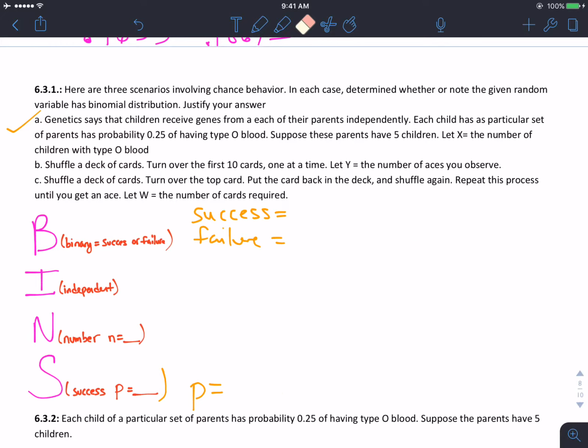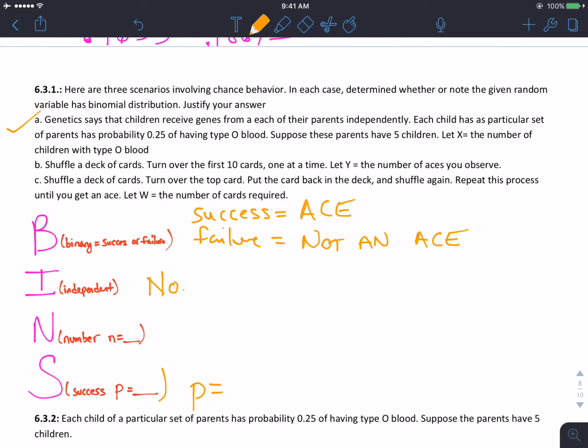B: shuffle a deck of cards, turn over the first 10 cards one at a time. Let Y equal the number of aces you observe. So success is an ace, failure is not an ace. Is it independent?